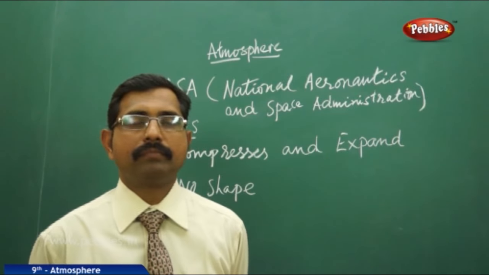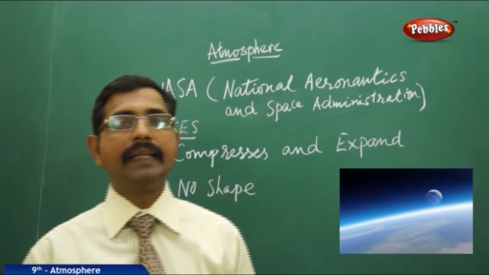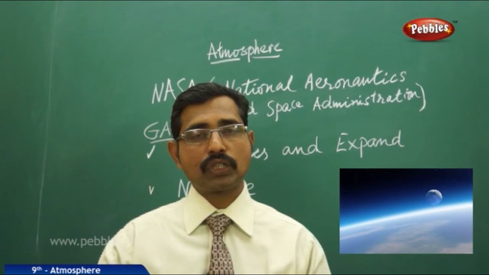Atmosphere is a thin blanket surrounding the earth.